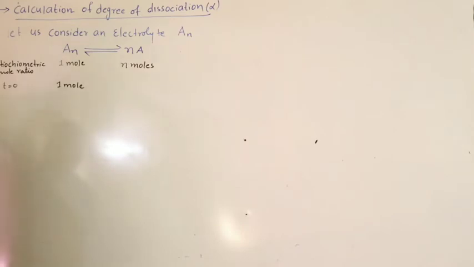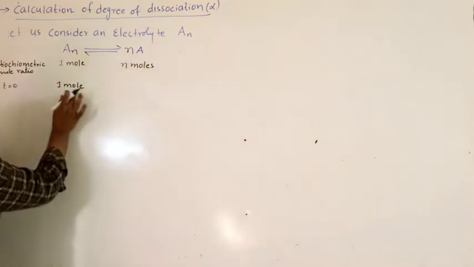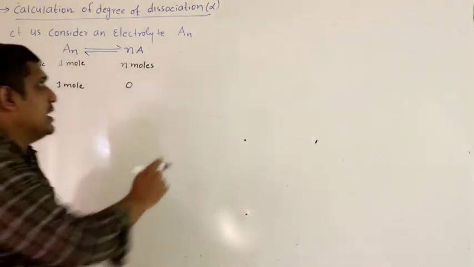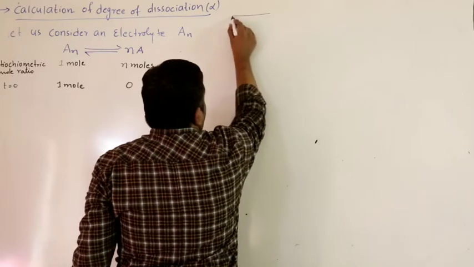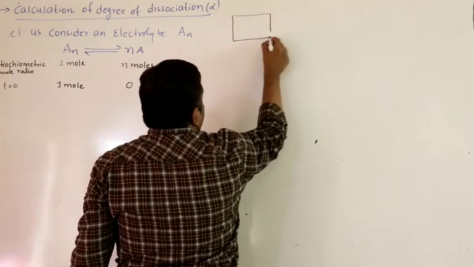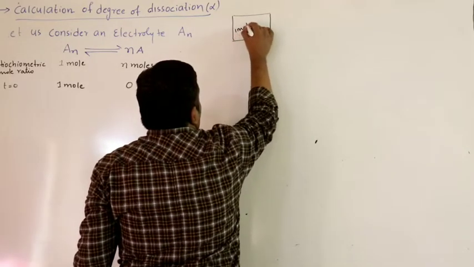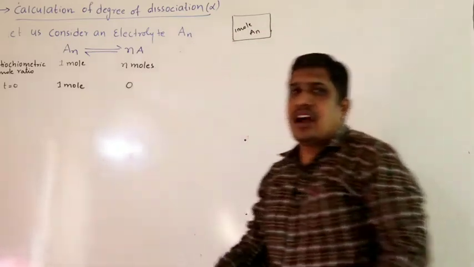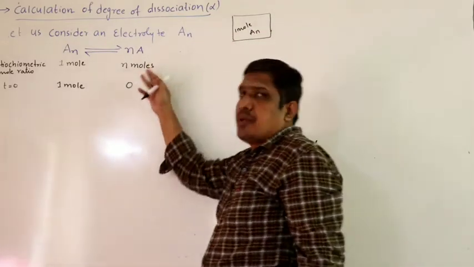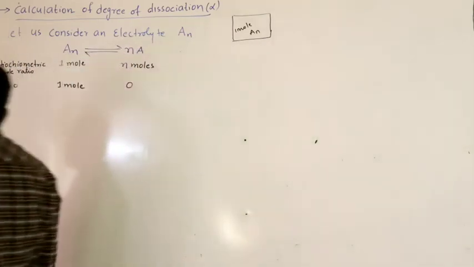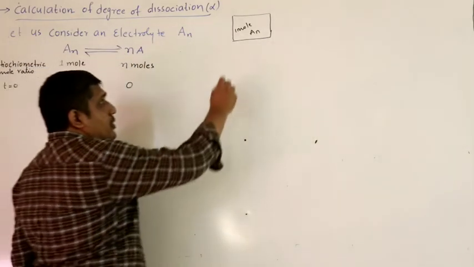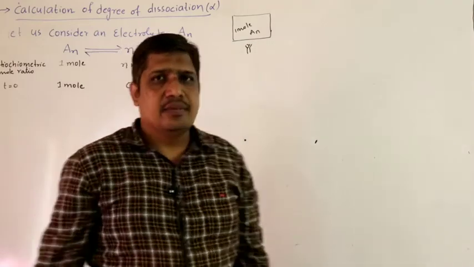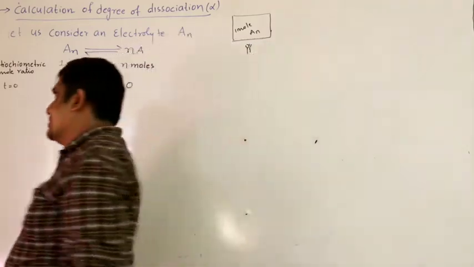At time t equal to 0, let us assume that we have taken 1 mole. The dissociation has not started. In a container, we are taking 1 mole of AN. So the reaction has not started, and the amount of products formed is 0. Say you have heated it at some temperature T and the dissociation has started.